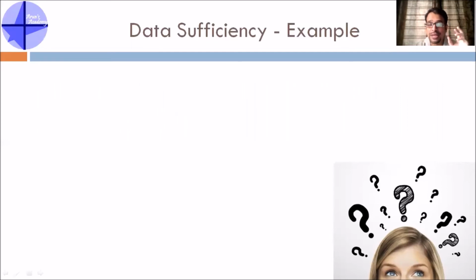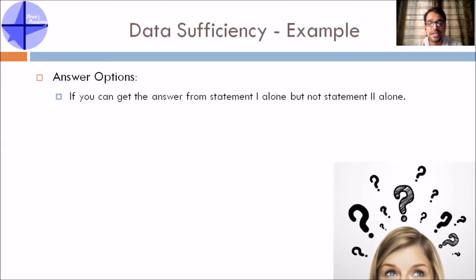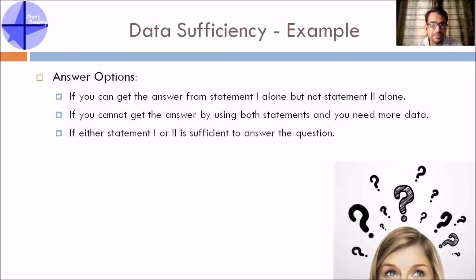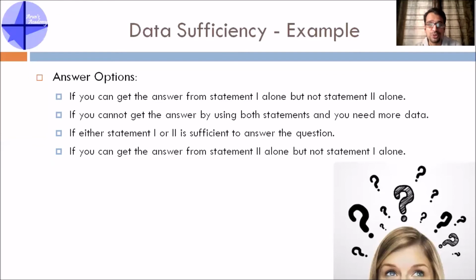Now, more than finding out the answer, let's see how the options are in data sufficiency questions. That's very important. The answer option says, if you can get the answer from statement 1 alone, but not statement 2 alone. That's the first option. Second option says you cannot get the answer by using both the statements and you need more data. Third option says if either statement 1 or 2 is sufficient to answer the question, either this or that, give me one additional information, I'll be able to find out the answer. Fourth option says, if you can get the answer from statement 2 alone, but not statement 1 alone.